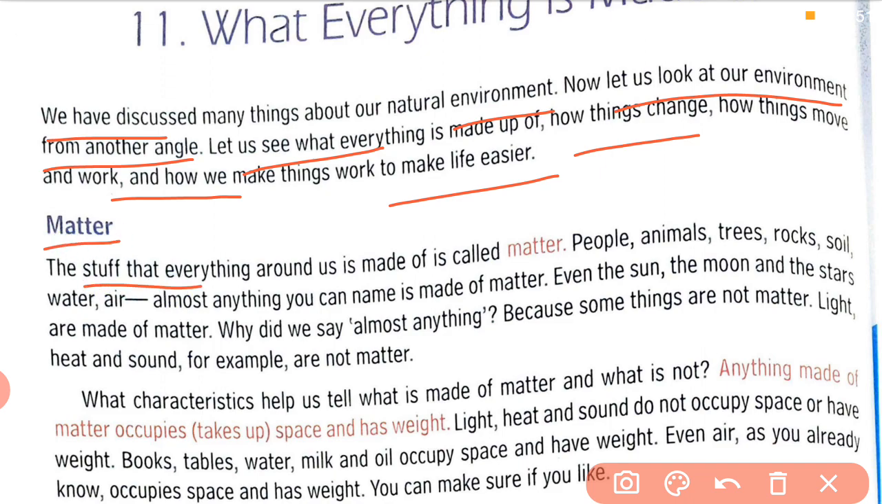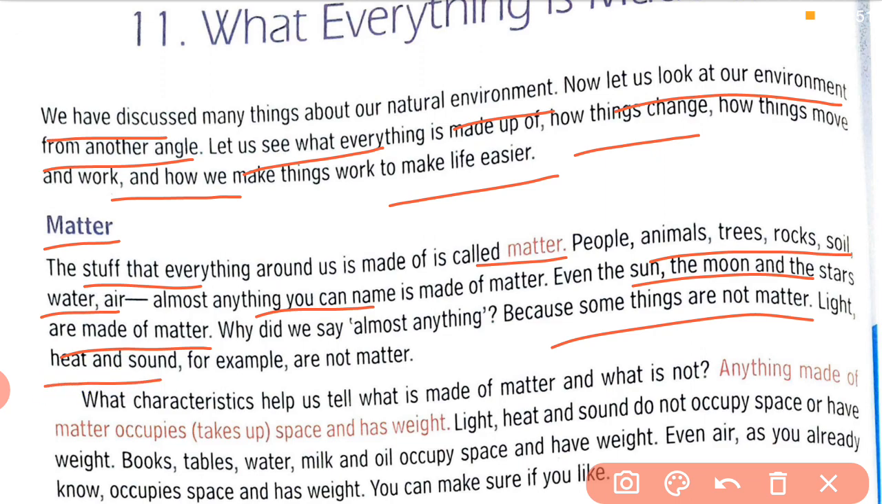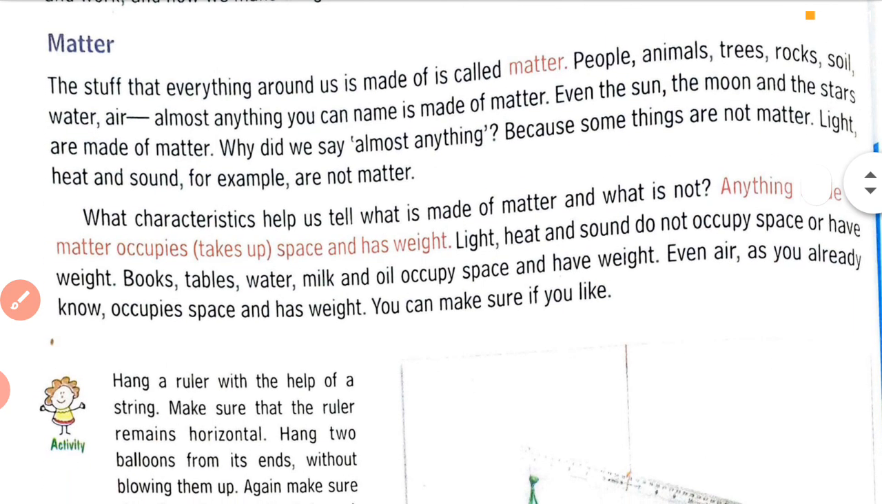Matter. The stuff that everything around us is made of is called matter. People, animals, trees, rocks, soil, water, air. Almost anything you can name is made of matter. Even the sun, moon, and stars are made of matter. Why did we say almost anything? Because some things are not matter. Light, heat, sound, for example, are not matter.